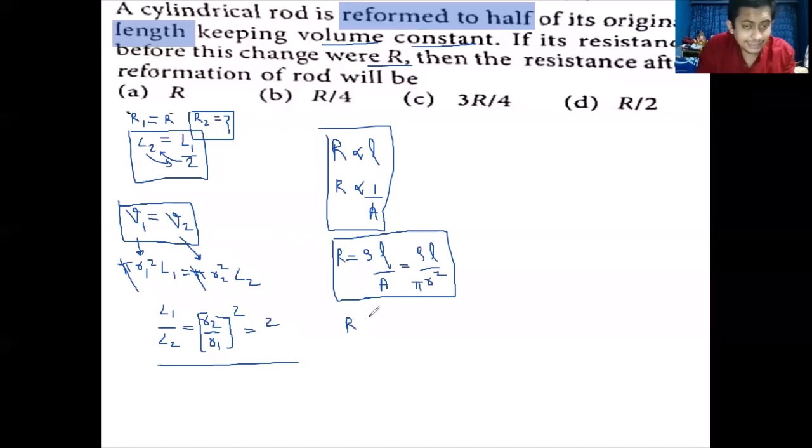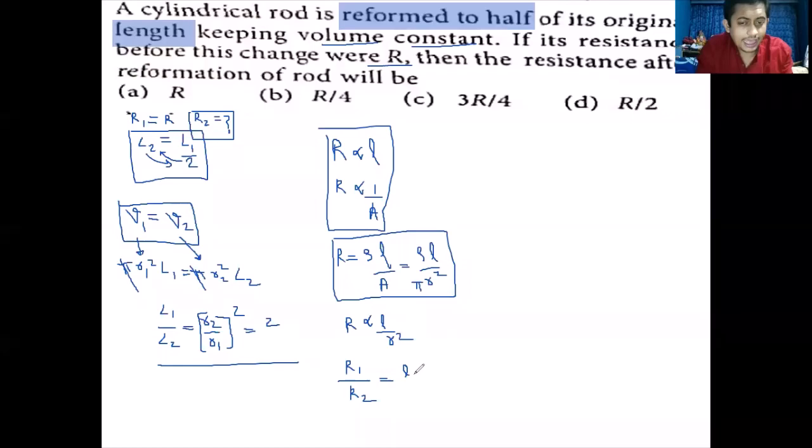So the resistance R is directly proportional to L by R square. My dear students, R1 divided by R2 will be equal to, now proportionality is replaced by equal to because you are taking a ratio. In the ratio, both constants cancel.